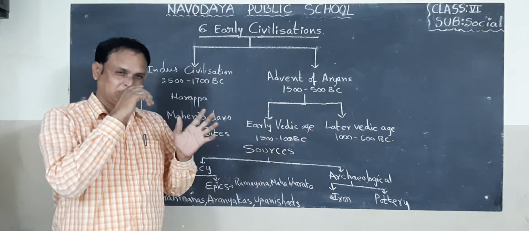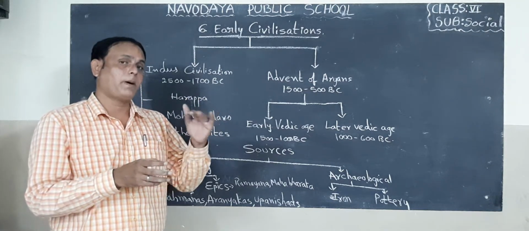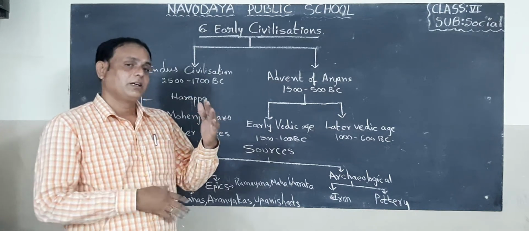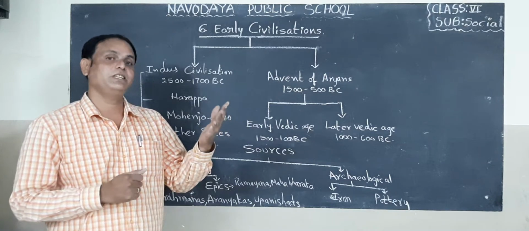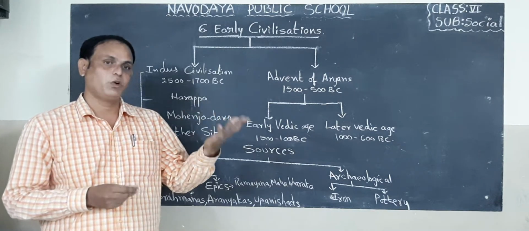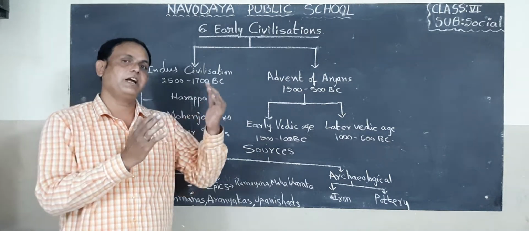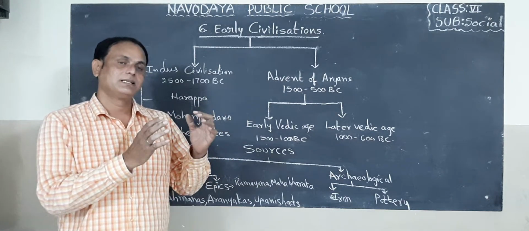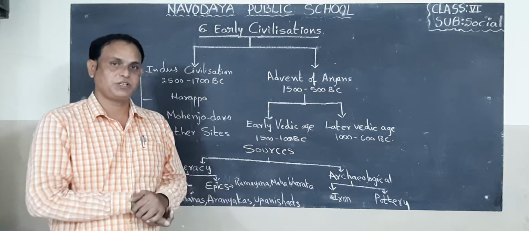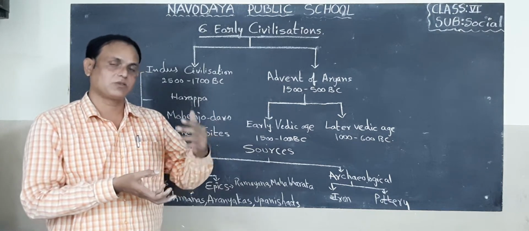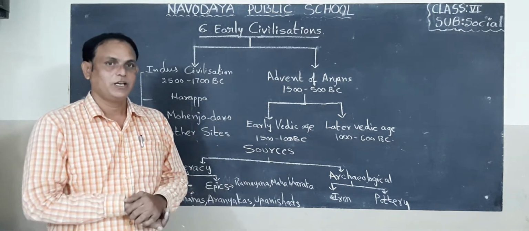For example, the Great Bath. It was found in Mohenjo-daro. So Harappa and Mohenjo-daro were the places where the Indus Valley civilization lived in our country and also some part of Pakistan area.